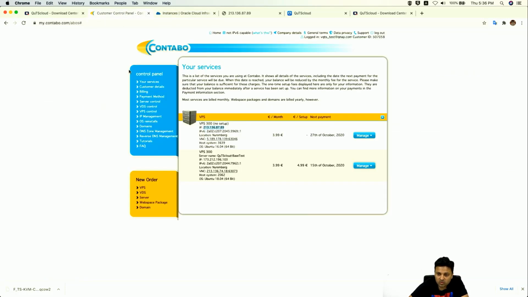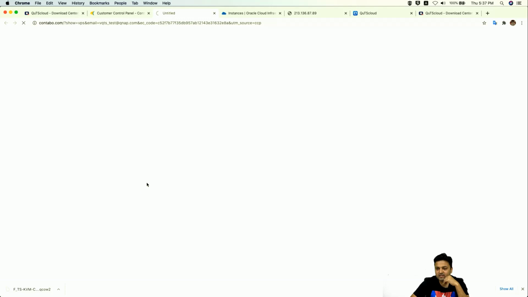Contabo, as I told you, is a VPS service, and it's a little different from cloud service providers. Once you log into your Contabo, you can go to new order and click on VPS here.